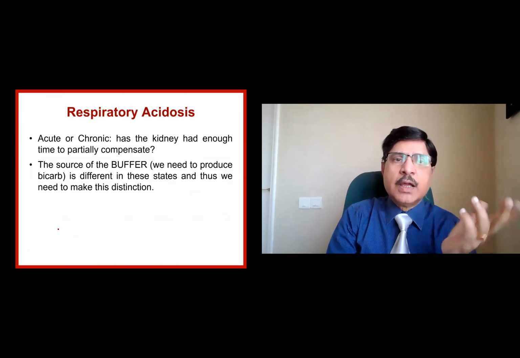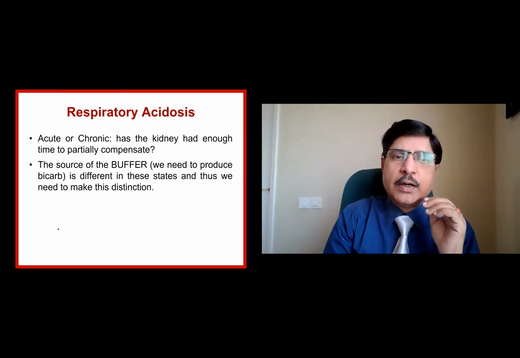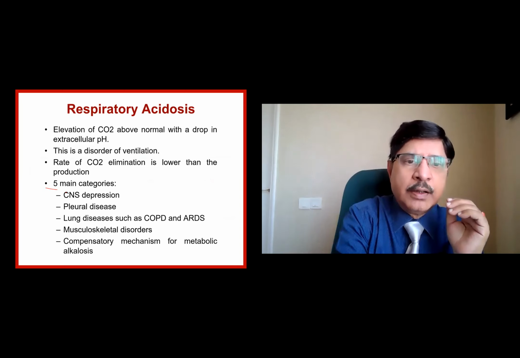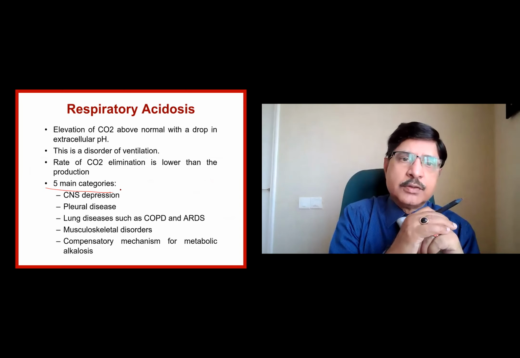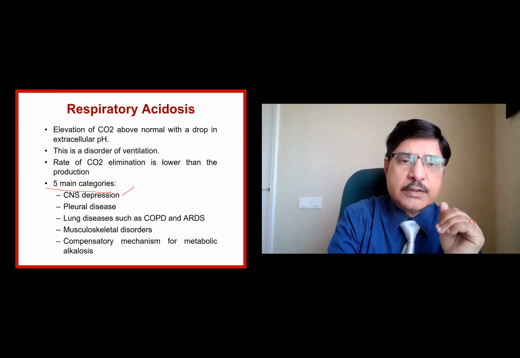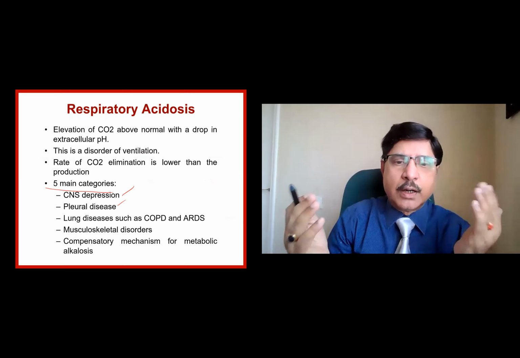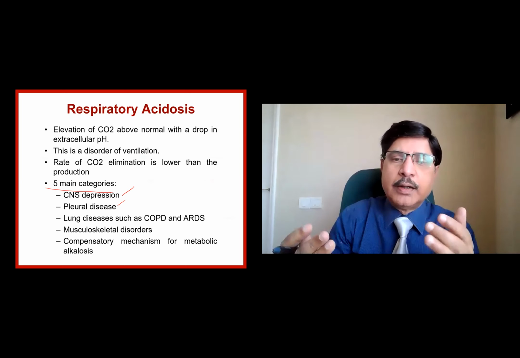Respiratory acidosis, acute and chronic, we already know that. Acute means there is a respiratory depression. So the result could be CNS disorders, or pleural disease like effusion or pleurisy, or lung disorders like COPD, ARDS.